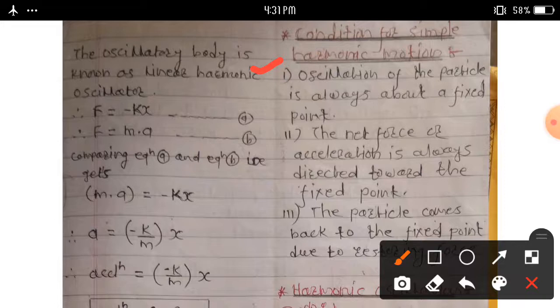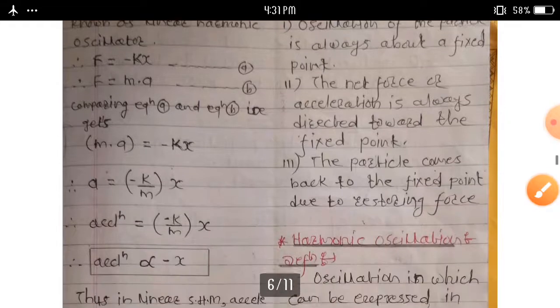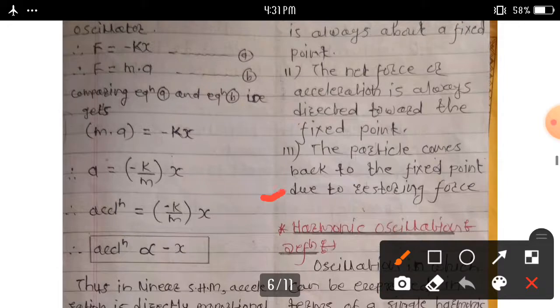This is a second condition for simple harmonic motion. And third condition, the particle comes back to the fixed point due to restoring force. Here the question asks, state the conditions required for simple harmonic motion. These three conditions must be satisfied.